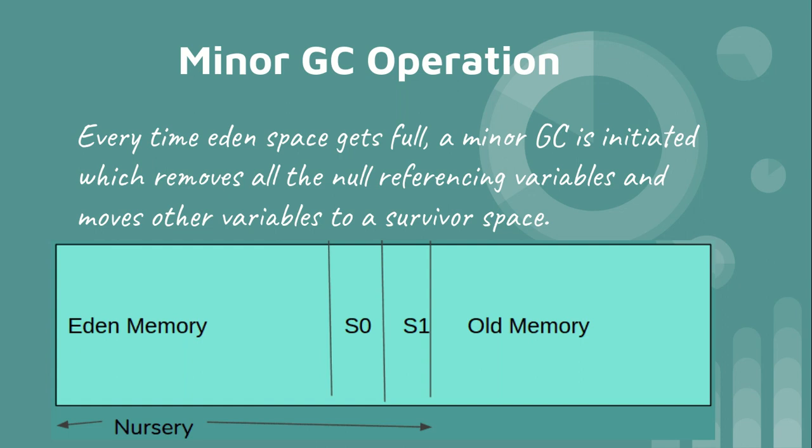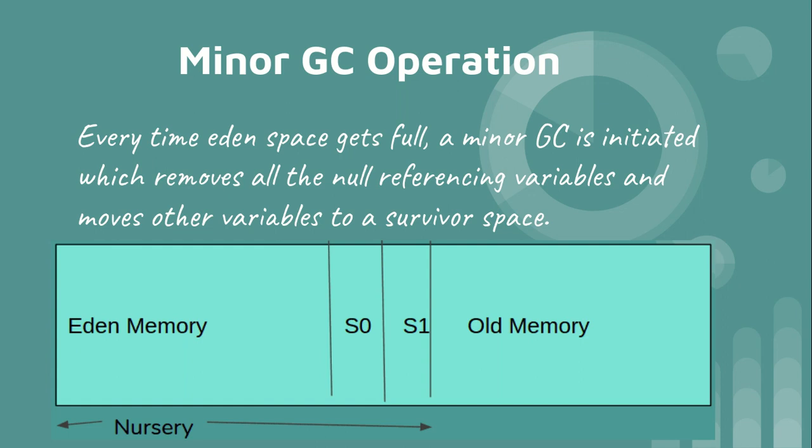Now we will study the minor GC operations in detail first, and then we will go to the major GC operations. Now, when is a minor GC operation required? We know that each and every new object is allocated in the Eden memory of the heap.